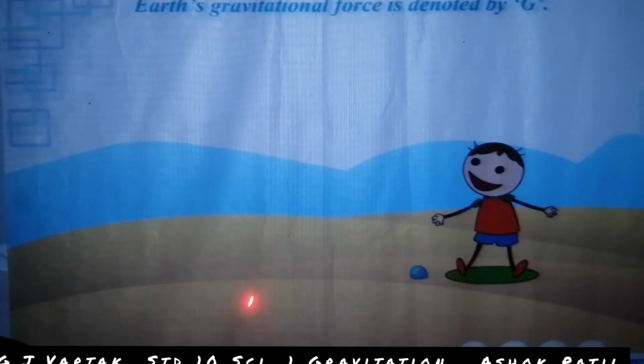Yes, look once again. Earth's gravitational force is denoted by capital G. Earth's radius is denoted by capital R. G is the gravitational force and R is the radius of the earth.